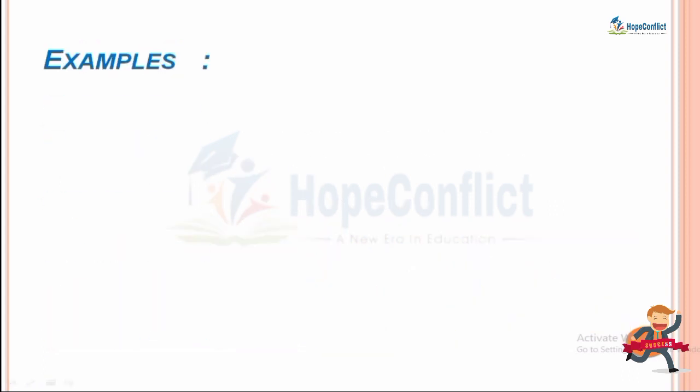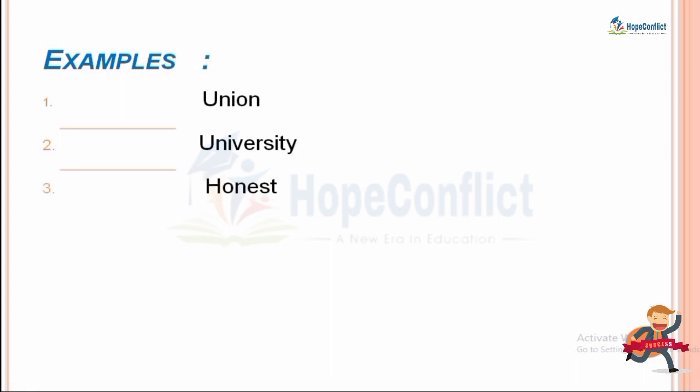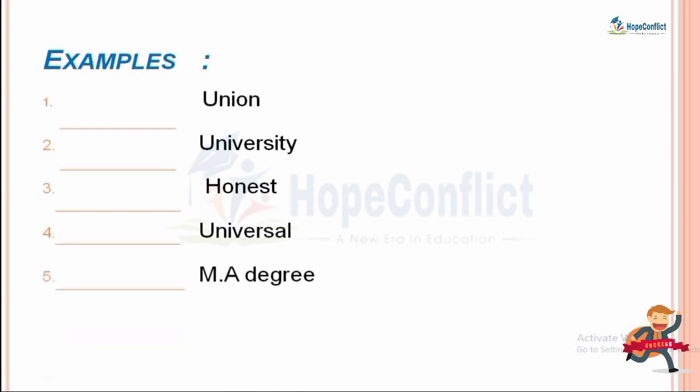Okay, so the first example is union. There are multiple examples: union, then university, then honest, universal, and one more which is MA degree. Now what are you going to put? What answer will you put in all of these?